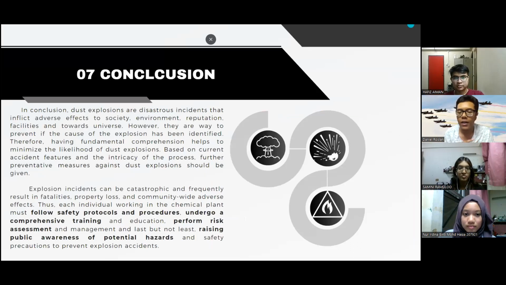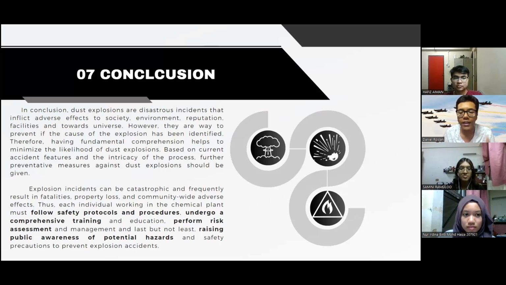All right, so in conclusion for our topic, we noticed that dust explosion is a disastrous incident that can give adverse effects to the society, environment, reputation, facilities, and also towards our universe. But we need to take some prevention steps in order to prevent this incident from happening.